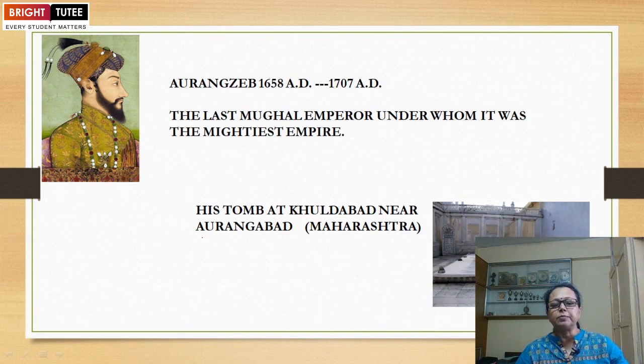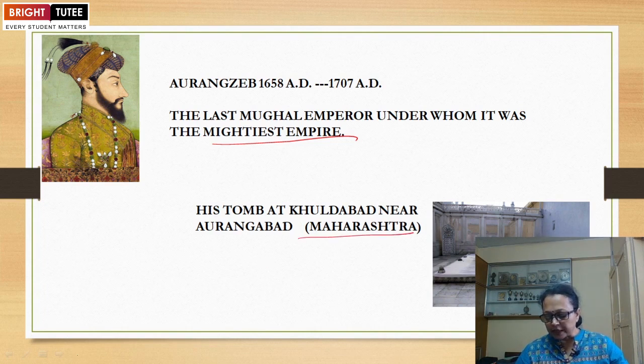The last Mughal emperor under whom this was the mightiest empire. This empire under Aurangzeb was known as the mightiest empire, and his tomb is at Khuldabad near Aurangabad. It is in Maharashtra.